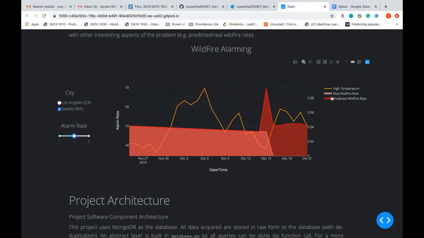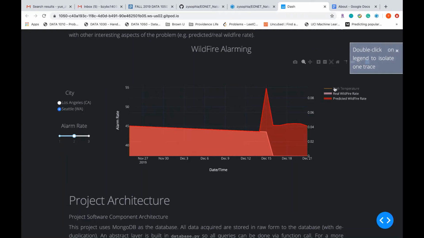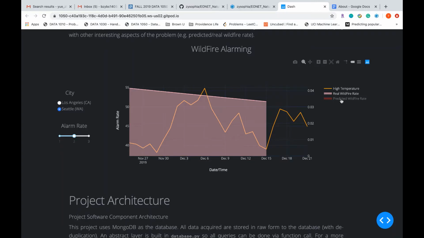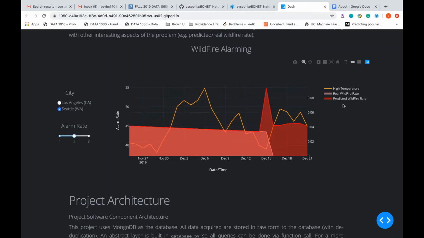And high temperature is an important feature that we identified by applying random forest. The pink line means real wildfire rate, and we calculate it by using kernel density estimation. The red line is our predicted wildfire rate, and we compute it by using random forest.